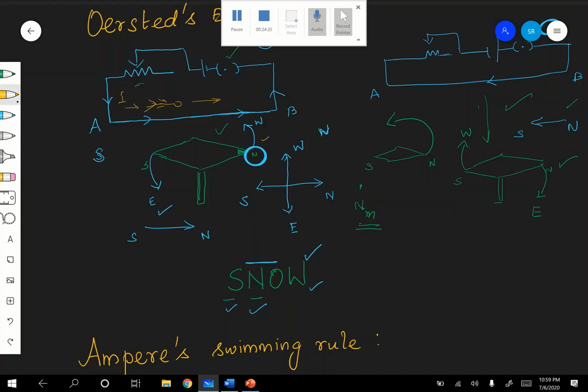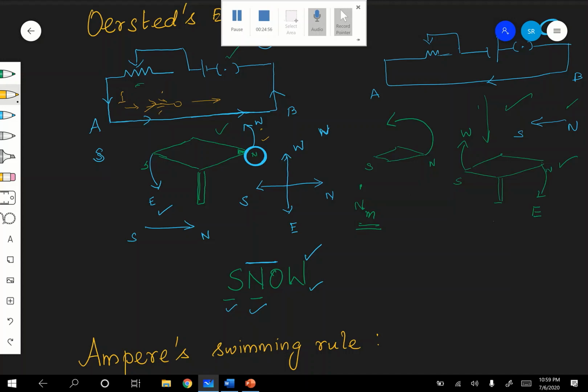Then the north pole of the compass needle, or magnetic needle, will be deflected towards his left hand. This is a right hand, this is a left hand. Therefore it is deflected towards his left hand.